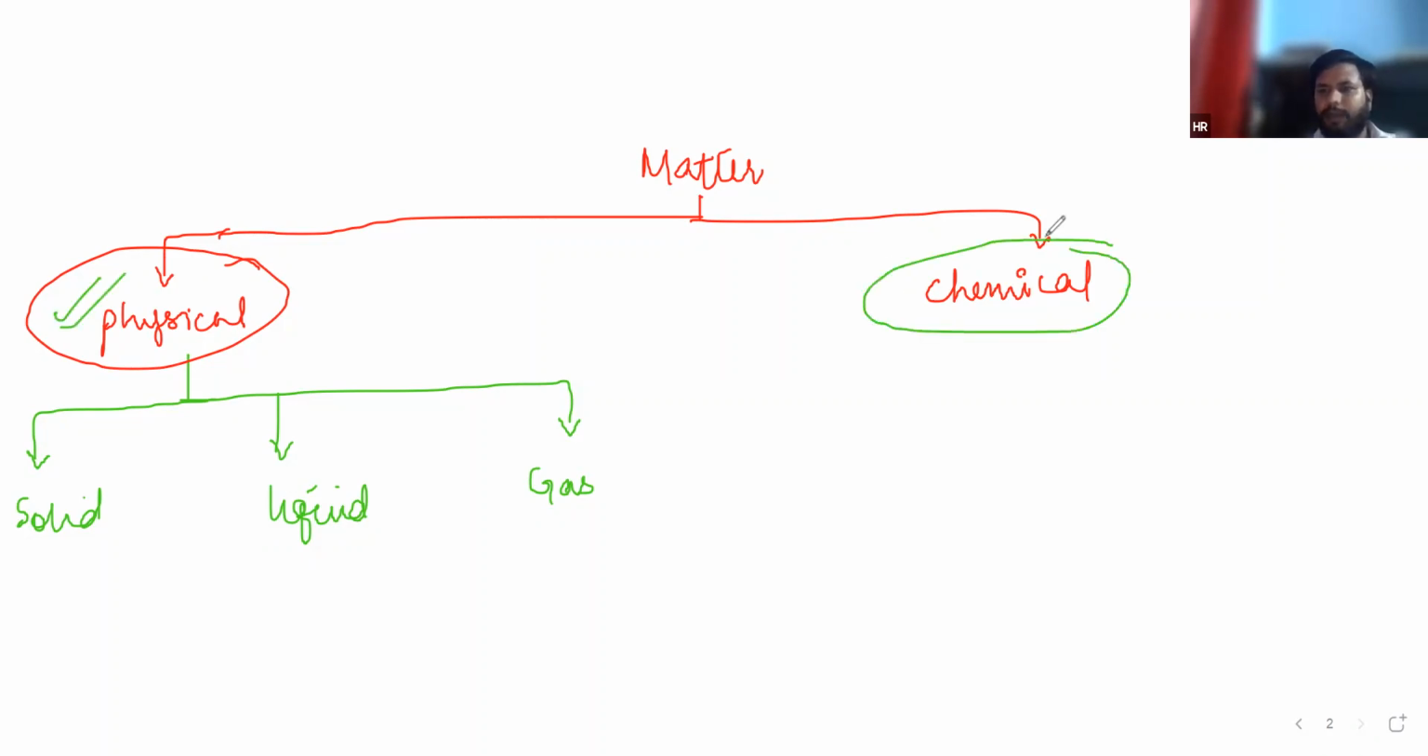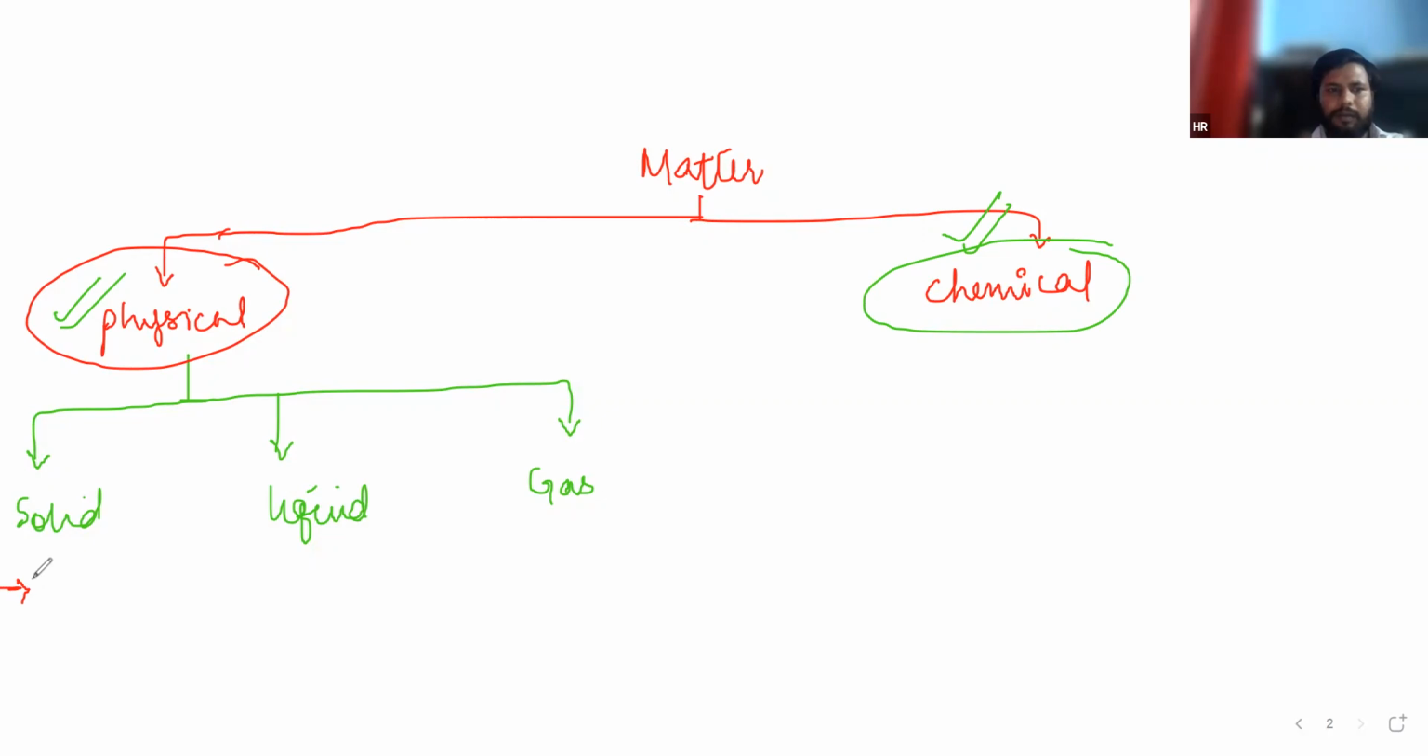And chemical classification is when we mix 2 or more substances to form a new product or new substance. That is called chemical classification. Physical classification is further divided into solid, liquid, and gases. Here are the differences between solid, liquid, and gases.